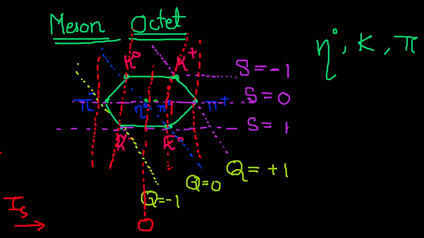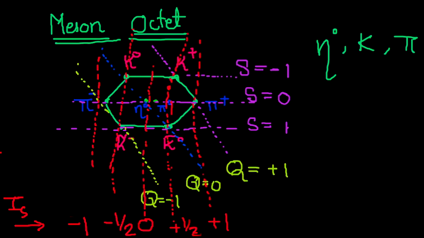Then you increase by half to the right and decrease by half to the left. So for the K mesons, K plus and K bar naught, you have isospin plus half. For pi plus you have +1. Then decreasing by half, for K minus and K naught you have -half, and for pi minus you have -1.